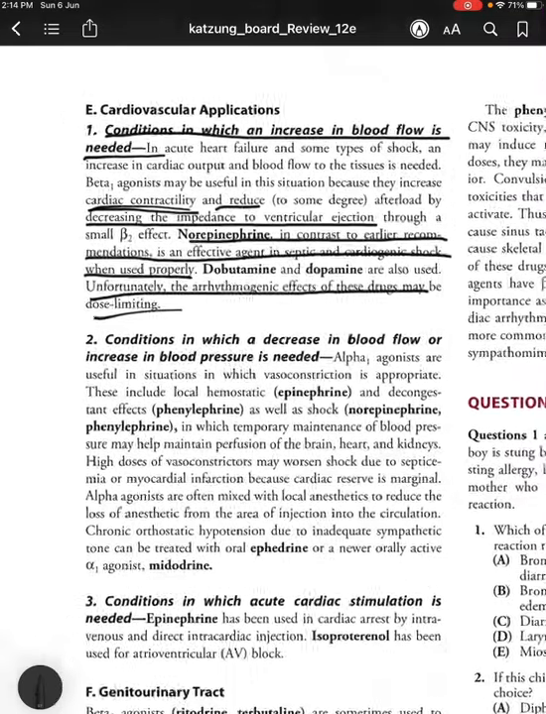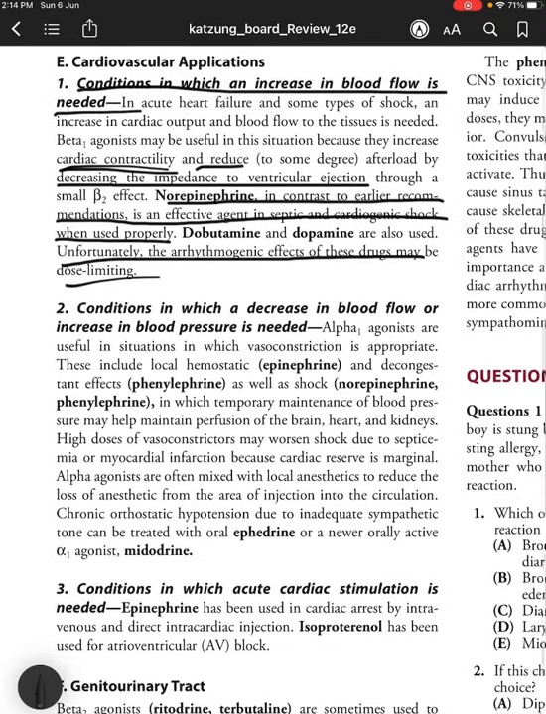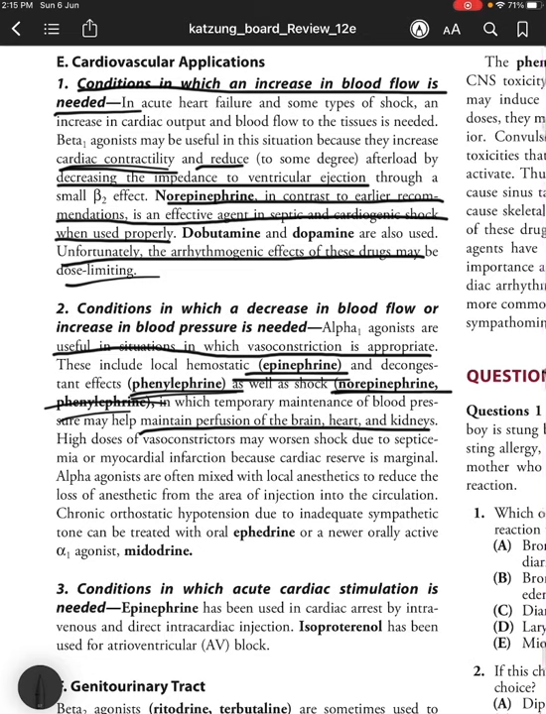Okay. Conditions in which a decrease in blood flow or increase in blood pressure is needed. So alpha 1 agonists are used in situations in which vasoconstriction is appropriate. These include local hemostatic epinephrine and decongestant effects, phenylephrine, as well as shock, norepinephrine, phenylephrine, in which temporary maintenance of pressure may help maintain perfusion of the brain, heart, and kidneys. Okay. High doses of vasoconstrictors can worsen the shock due to septicemia or myocardial infarction because cardiac reserve is marginal.